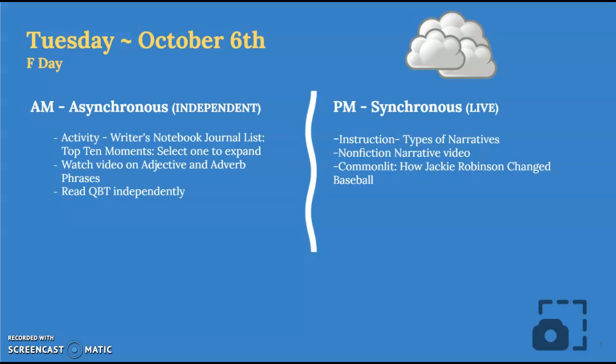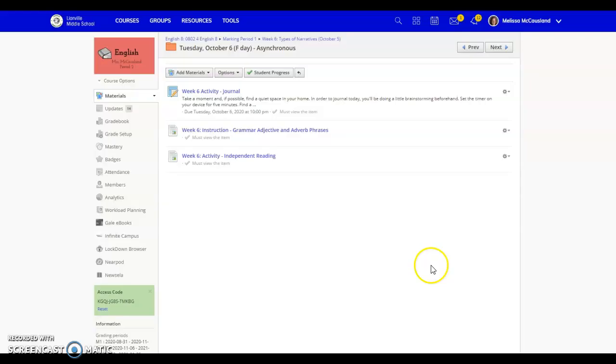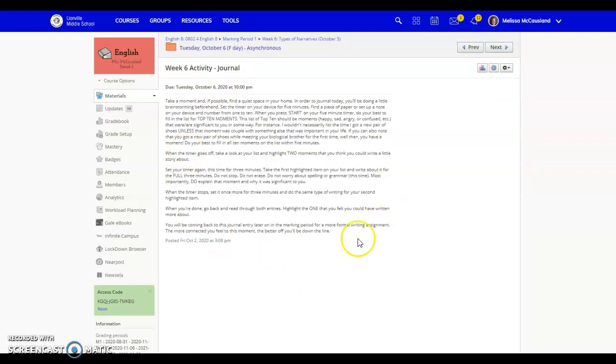If you are in periods 2 and 4 today, you are asynchronous. And the activities that you're completing are you are working in your writer's notebook using a journal list of your top 10 moments. I will show you that on Schoology right now. So here I am in week 6 on October 6th today, asynchronous, and my first activity is the week 6 activity journal. There are directions right here for you to read and complete.